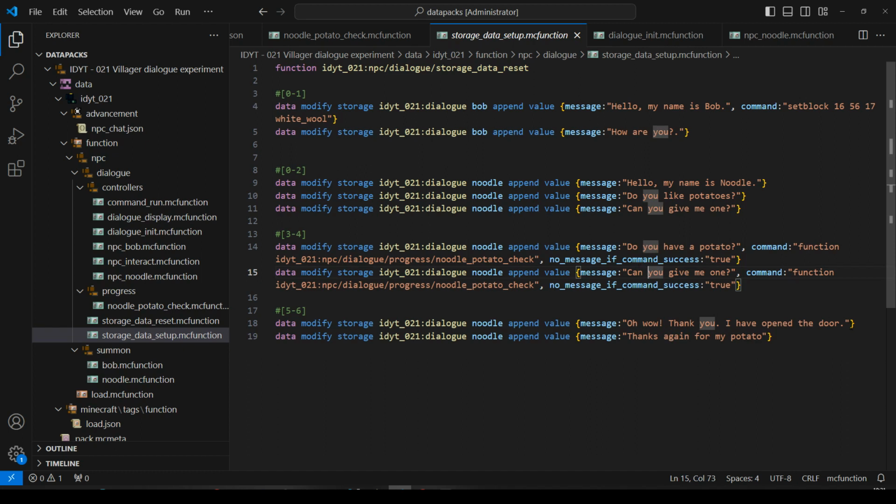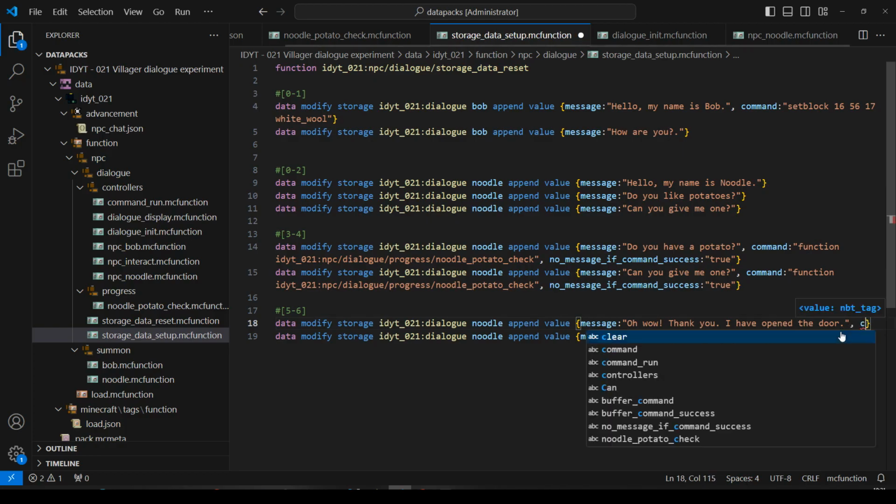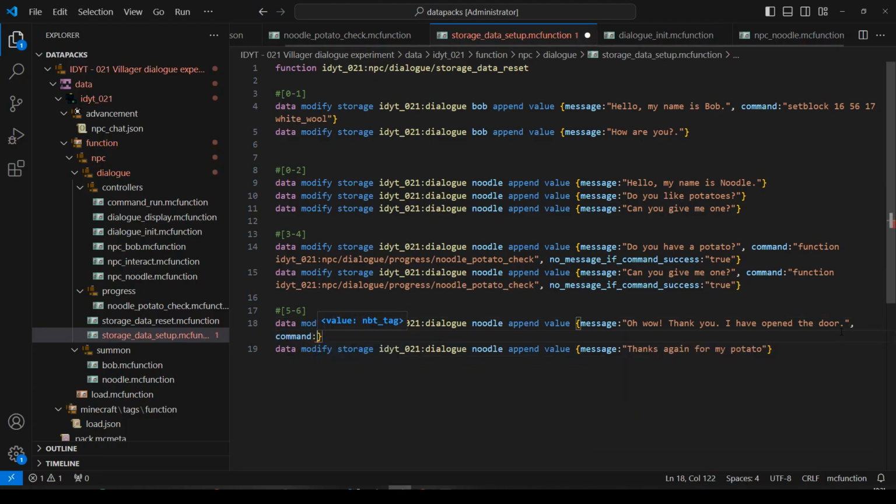He hasn't actually opened the door though, has he? He hasn't done it. We haven't given him a command. Let's just do an example command. And we'll take that set block from Bob. You can copy that. Maybe Bob shuts the door.